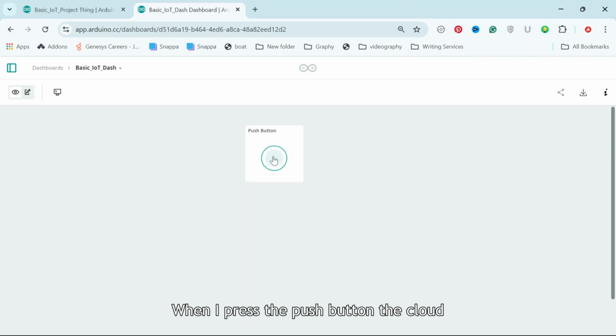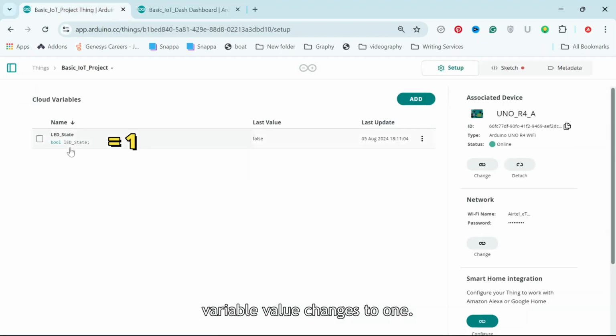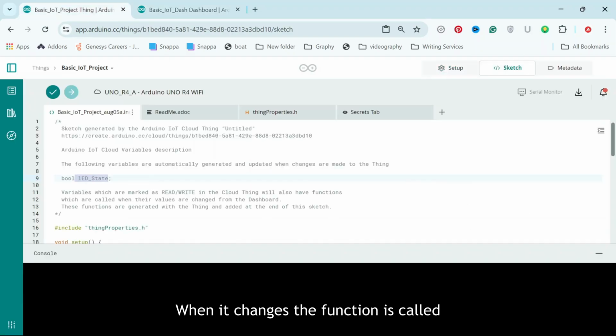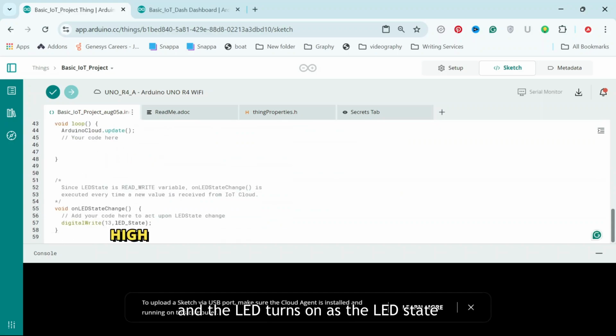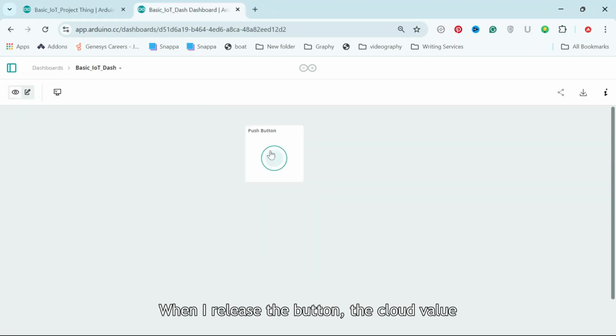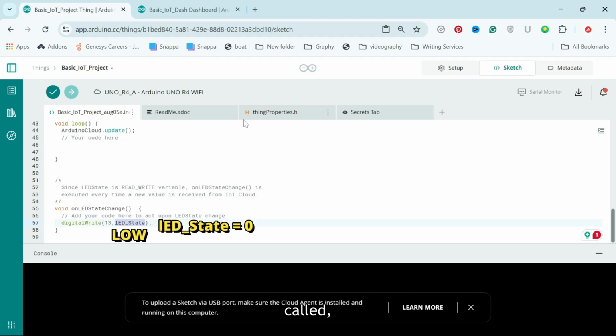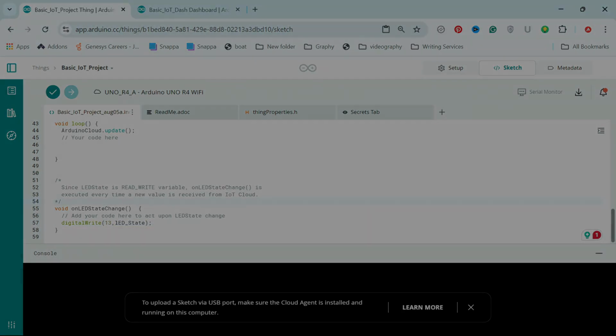When I press the push button, the cloud variable value changes to 1. When it changes, the function is called and the LED turns on as the LED state variable is 1. When I release the button, the cloud value changes to 0 and again the function is called, but this time the LED turns off as the variable is 0.